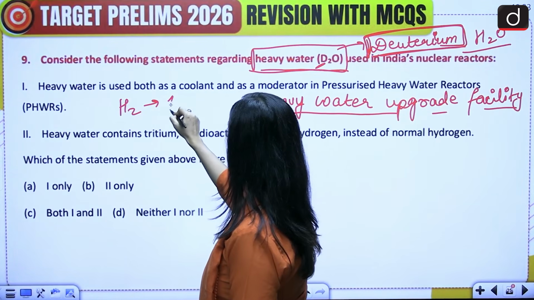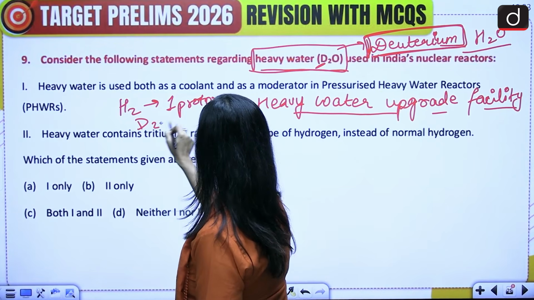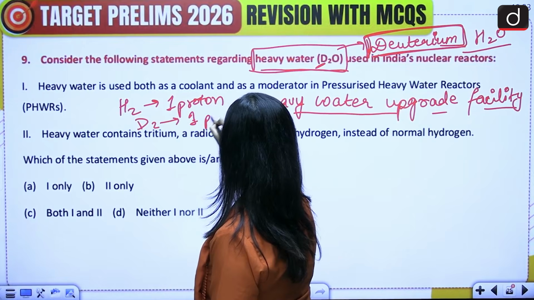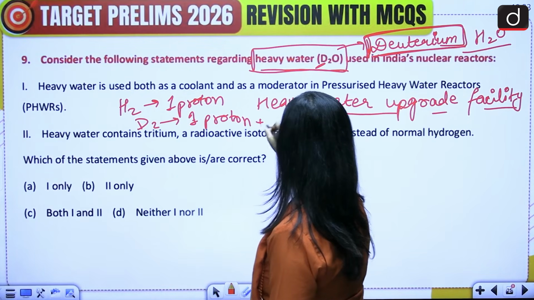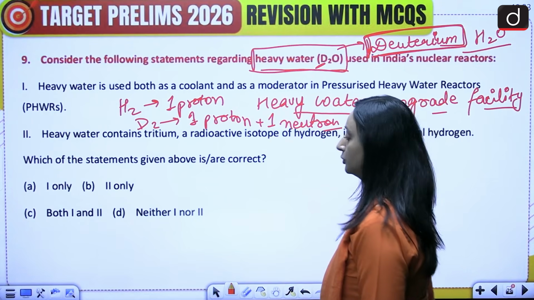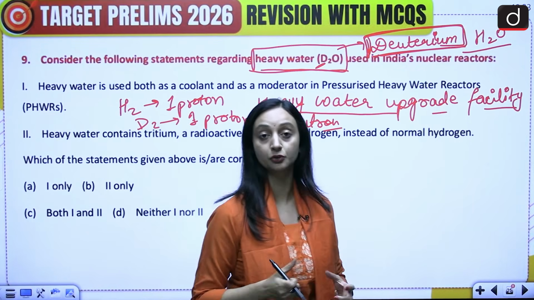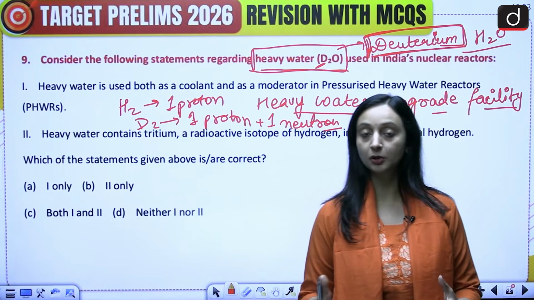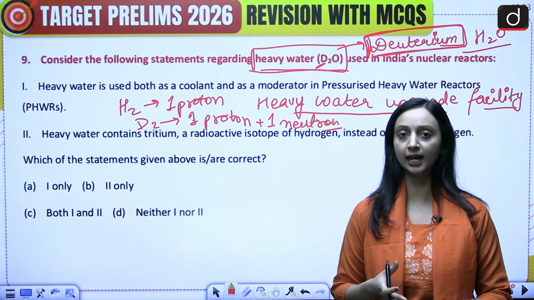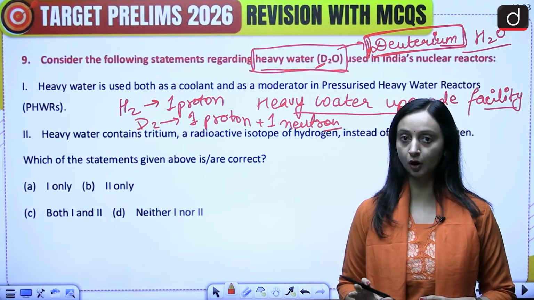Hydrogen has 1 proton, but deuterium has 1 proton plus 1 neutron also. That is why it becomes heavier than normal hydrogen or normal water. So it's heavier and it behaves slightly differently in comparison to normal water.